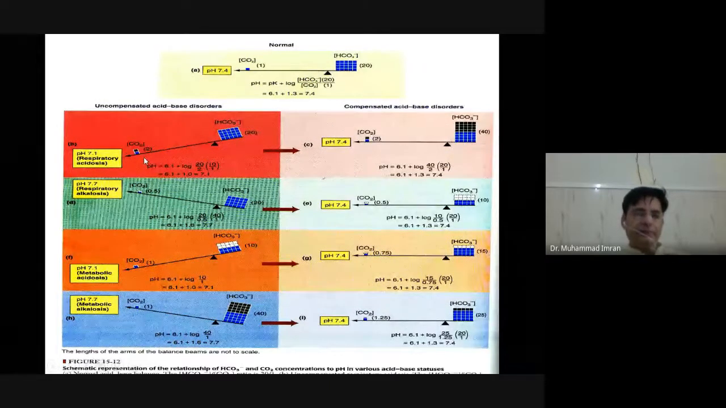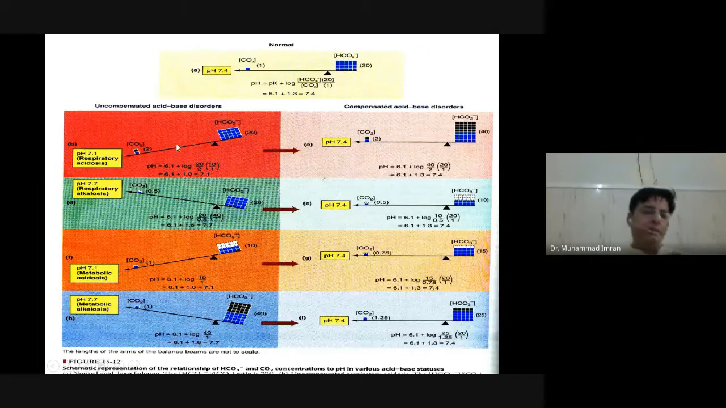Then what happens? It will produce more carbonic acid, more than 1. That will disturb the pH. Let's suppose the ratio is disturbed to 10 to 1, then the log of 10 is equal to 1, then the pH is equal to 7.1, which is not good.